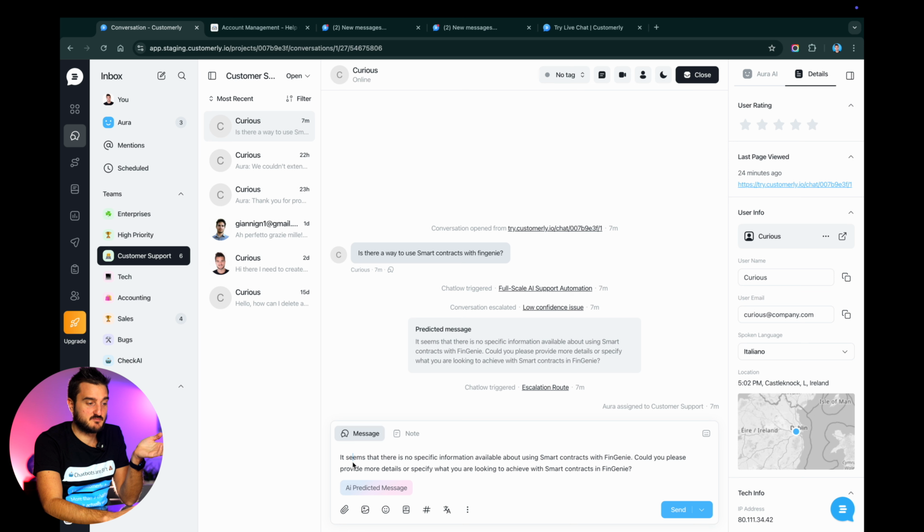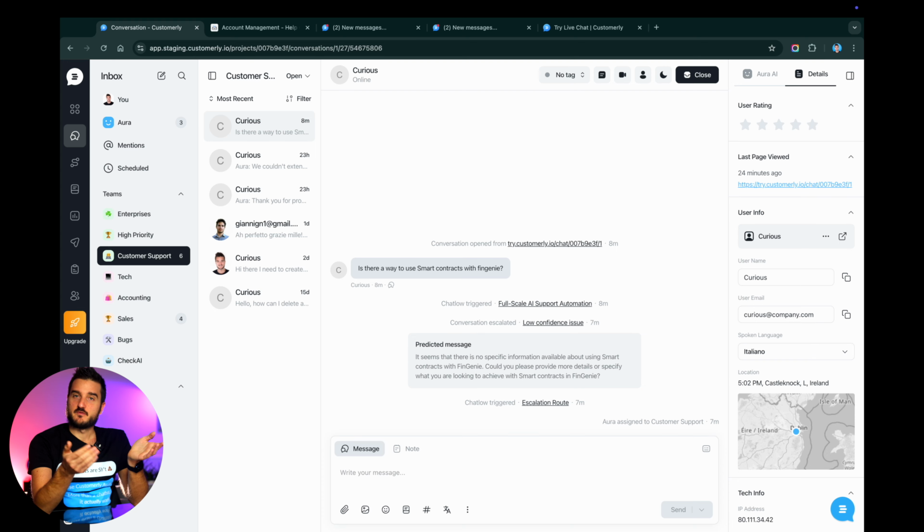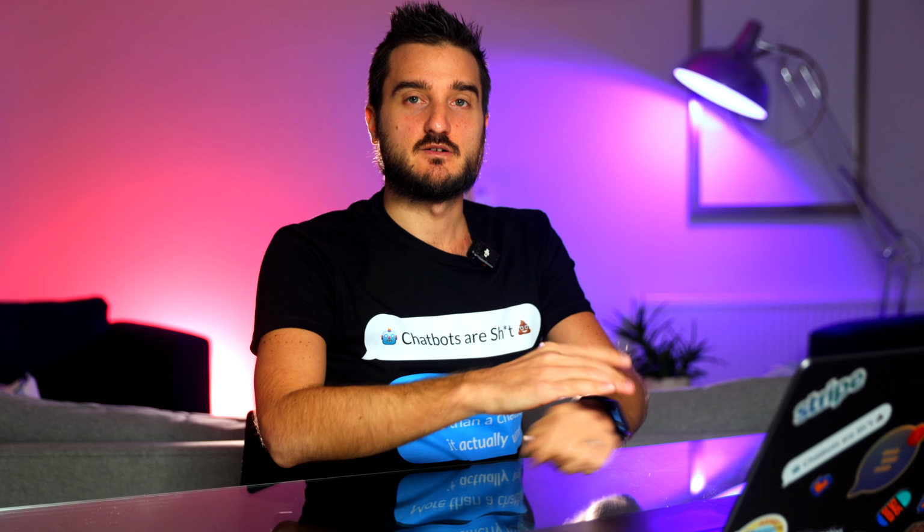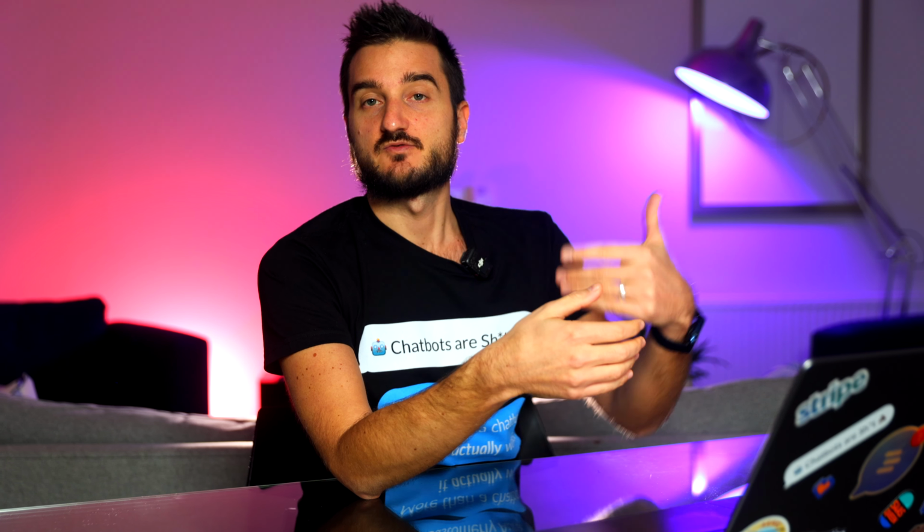And also the predicted message says it seems like there is no specific information available about using smart contracts with Fingini. So here, if this is something that you cover in a knowledge base article, because maybe smart contracts are something that you actually offer, but you never created a dedicated guide for it, you can write down the response, and then you can create a canned response or an extended article. So let's write down an actual example of how you should reply to the customer first, and then what to do next.